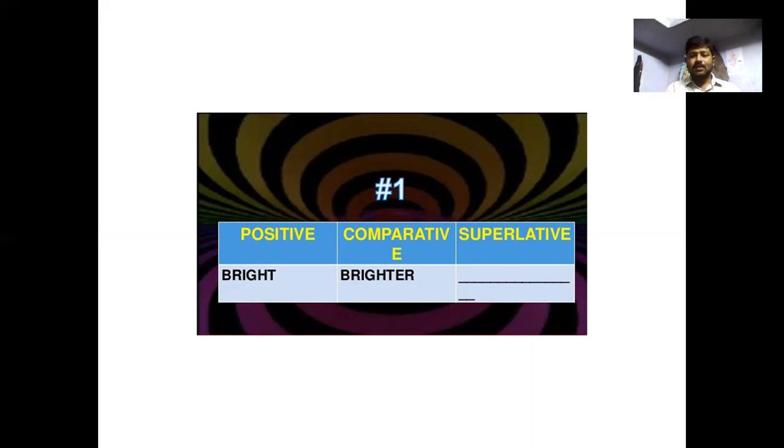Try to understand some of the positive, comparative, and superlative degrees, and try to fill in the blanks with your pronunciation. Bright, brighter, brightest. Kind, kinder, kindest. Bold, bolder, boldest. Cold, colder, coldest. Clever, cleverer, cleverest.